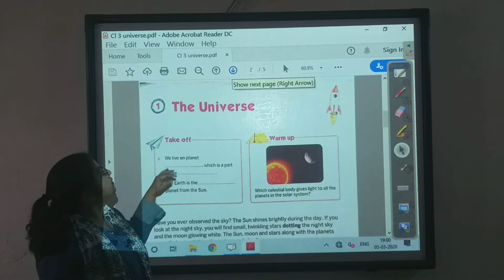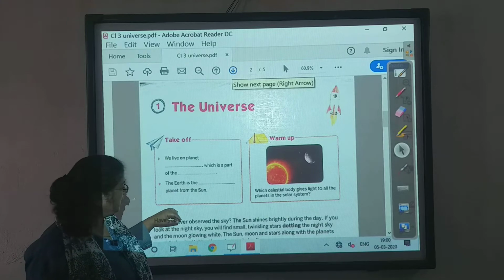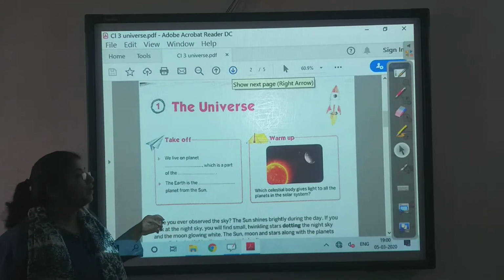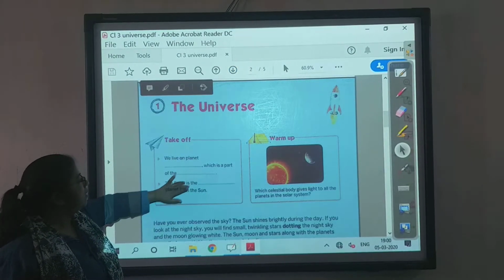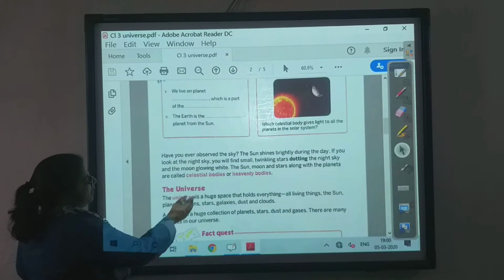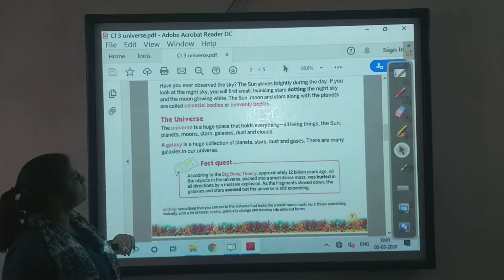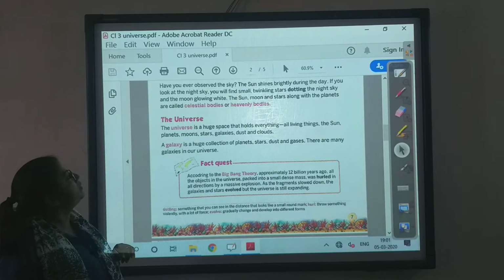The first page is our universe. Universe means where we stay. Our earth. Earth is our universe, right? So children, in our earth, what do we have and how earth was formed? That we will be learning today.